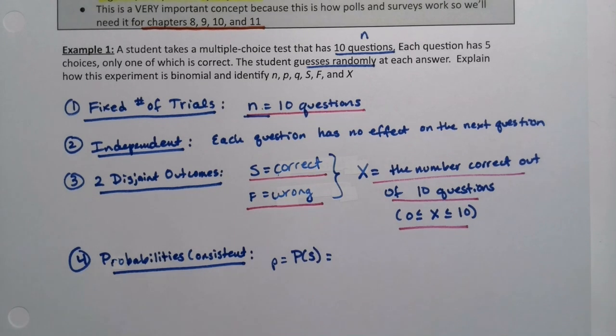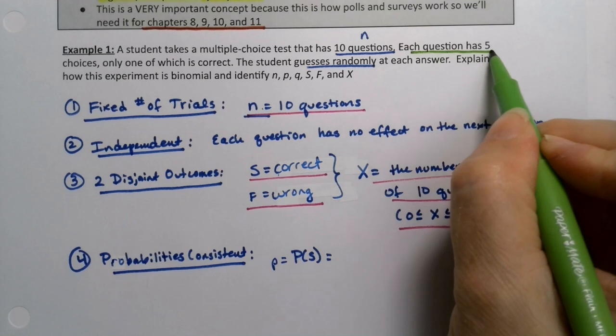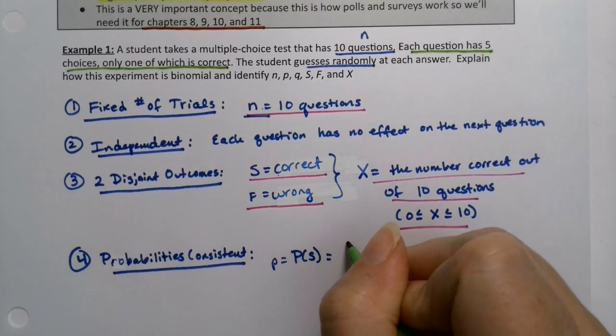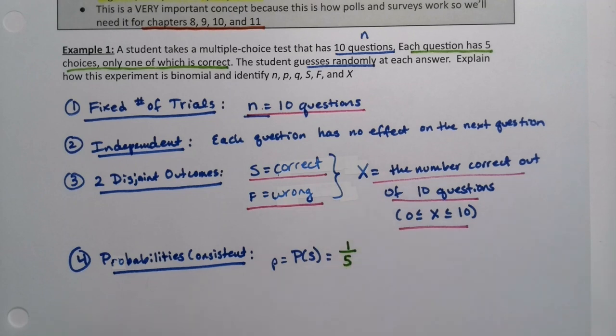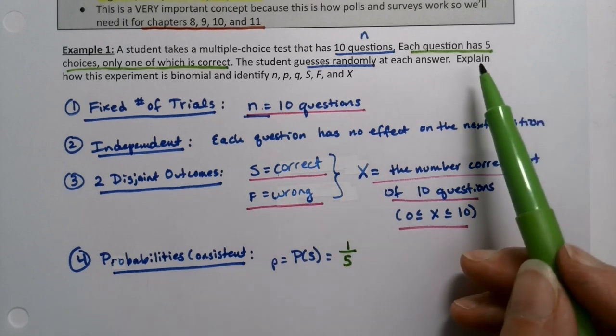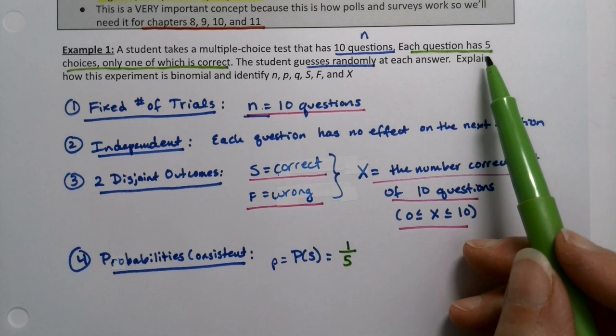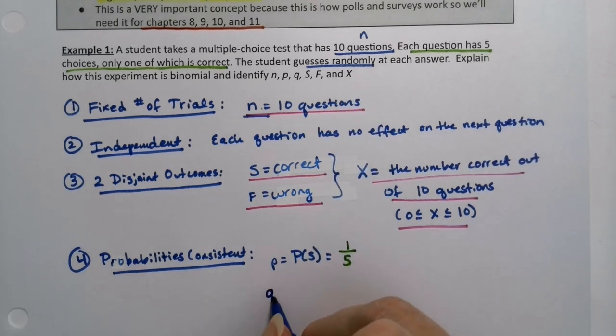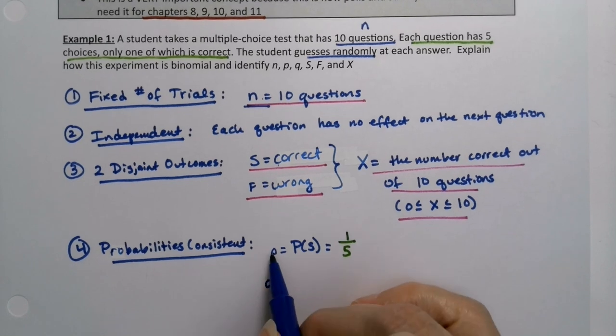All right, now for that, you have to go back and read the problem again. And it says each question has 5 choices, only one of which is correct. So the probability of getting one right is 1 out of 5. You're basically choosing between an A, B, C, D, E multiple choice question, right? So what's the probability of failure, which is Q? Get it? P, Q. They're right after each other in the alphabet.